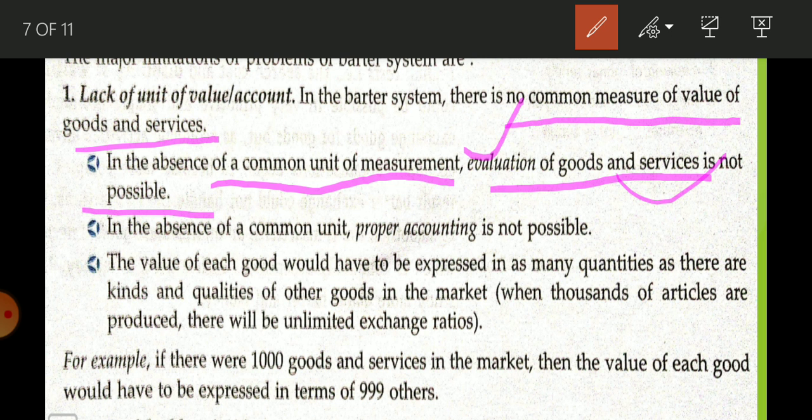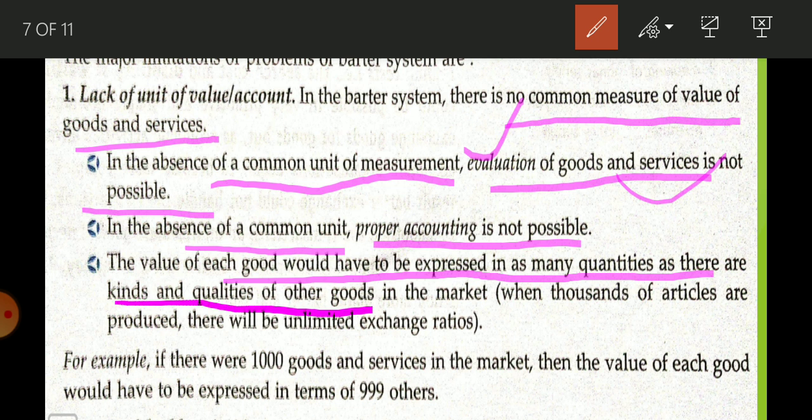Next, in absence of a common unit, proper accounting is not possible. Obviously you cannot do accounting. Next, the value of each good has to be expressed in as many quantities as there are kinds and qualities of other goods in the market.